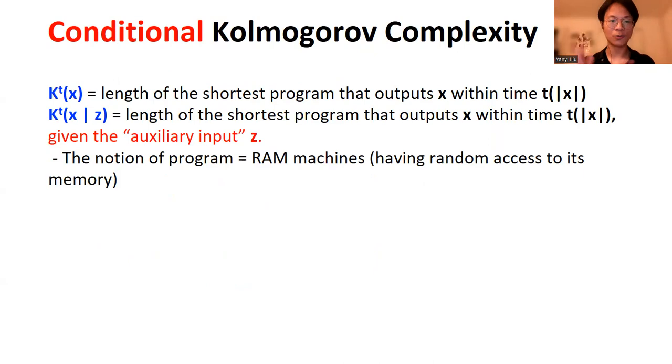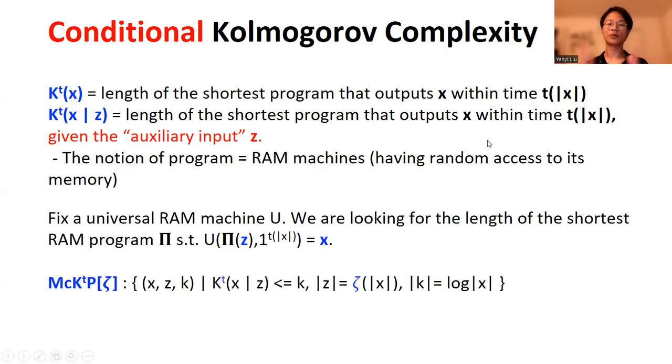We ask now what's the length of the smallest program that outputs x within a certain time bound, given the auxiliary input z. We want to highlight here that the notion of program has to be taken to be RAM machines, by which we mean machines that have random access to their memory. It's just like our modern computer, which really has a memory inside.